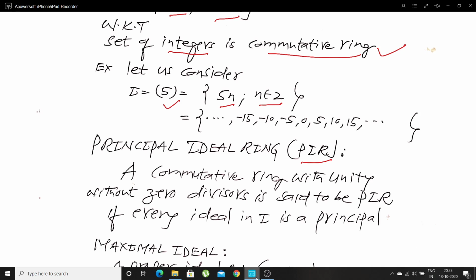Integral domain. It is said to be a principal ideal ring if every ideal in it is a principal ideal. That means to define a principal ideal ring, we should have a principal ideal. Principal ideal means it should have a generator.